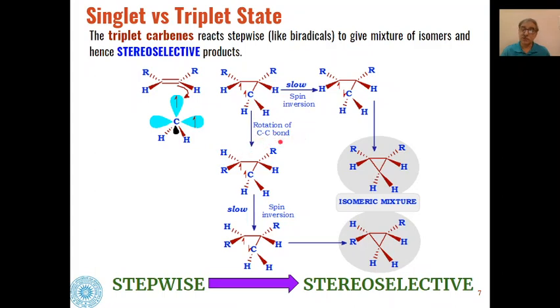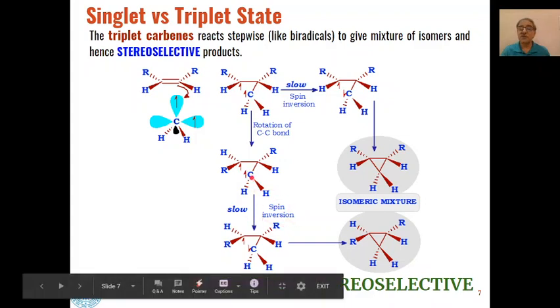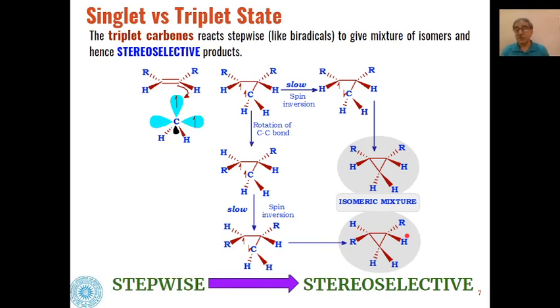And after that, slowly again the spin inversion can take place, and after spin inversion we will have this type of isomer as the product.